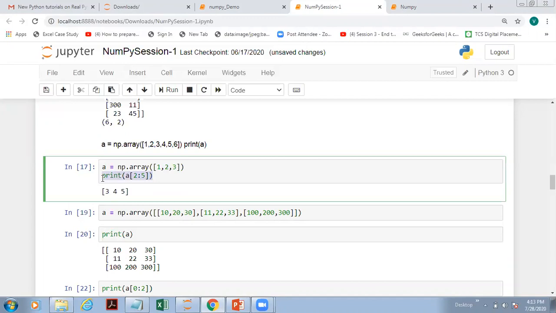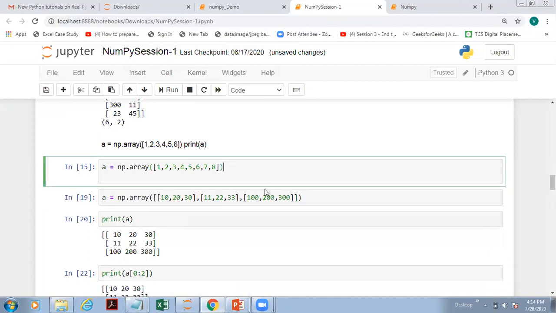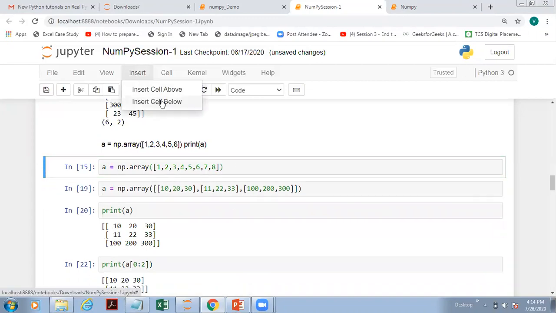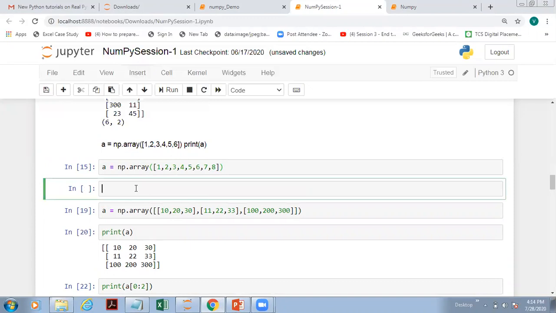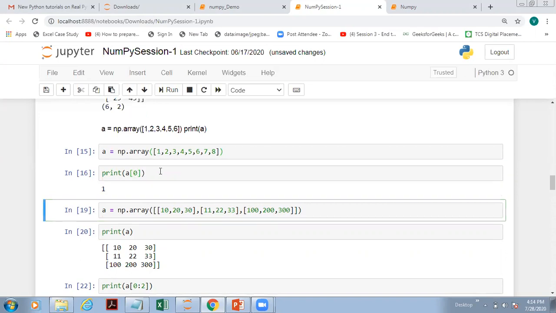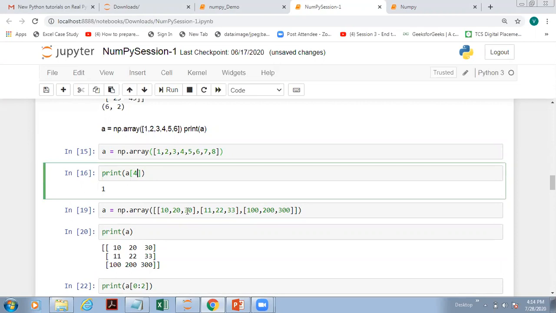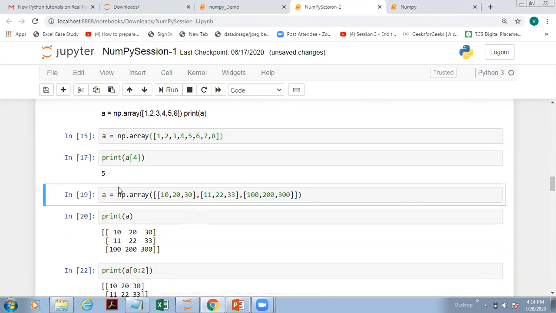So first I will explain using a one-dimensional array only. Let's say this is one array we have. Now I want to apply this slicing concept. So what is slicing? Slicing is basically picking up some data from the given array. I'll say A, and you know what the index for the first one is. It starts with 0. So directly if I write A0, I'll get the first element. If I write any particular index, I get the element located at that index.